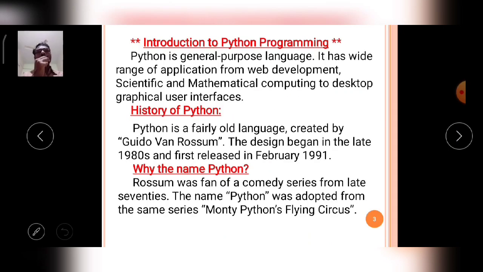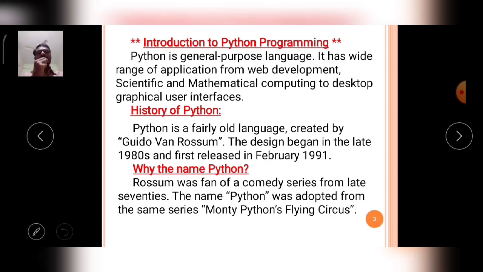Okay, section two: Python programming language. Like C, C++, Java, Python is also a high level language. Python is a general purpose language. It has a wide range of applications from web development, scientific and mathematical computing to desktop graphical user interfaces.